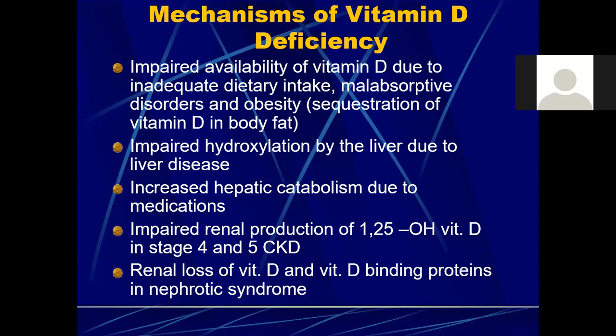So all of these are the main causes that can lead to vitamin D deficiency: poor dietary intake, malabsorptive syndromes, certain medications, lack of functioning of the liver, stage 4 or stage 5 CKD. All of these can lead to a decrease in vitamin D levels.